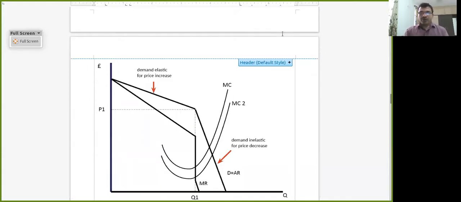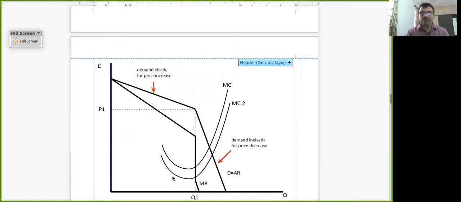In the next few minutes, I will be discussing the kinked demand curve of an oligopoly market, as depicted here. This is the x-axis along which the quantity of the commodity demanded is marked, and along the y-axis is the price of the commodity. This curve is the average revenue curve or the demand curve of the oligopoly market. This curve is the marginal revenue curve.